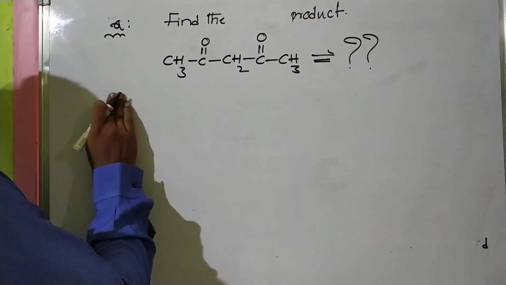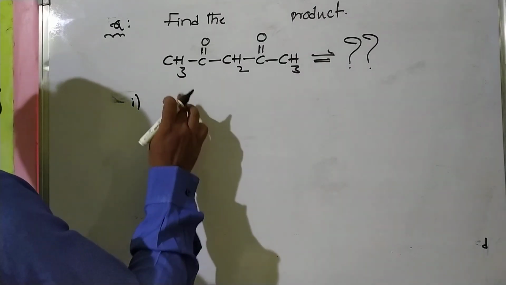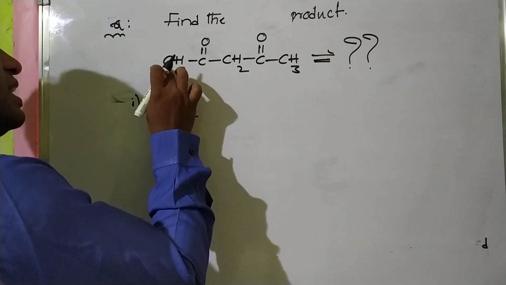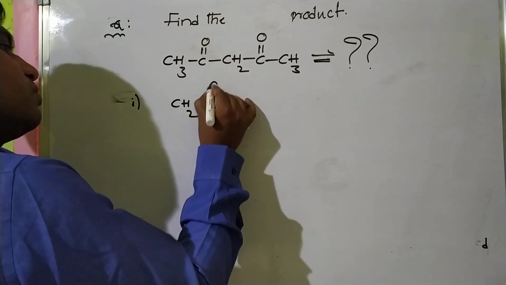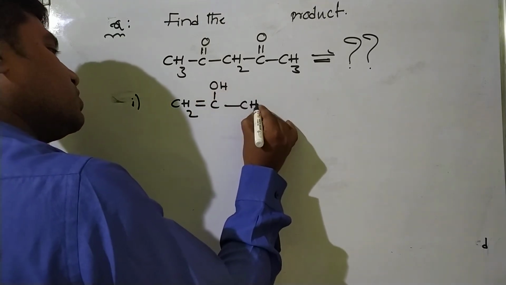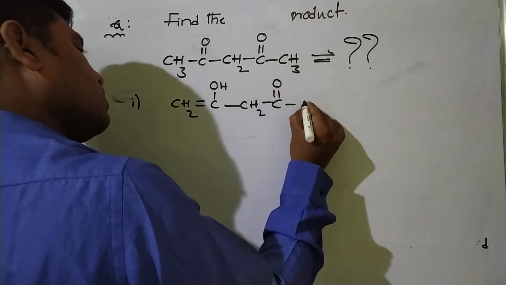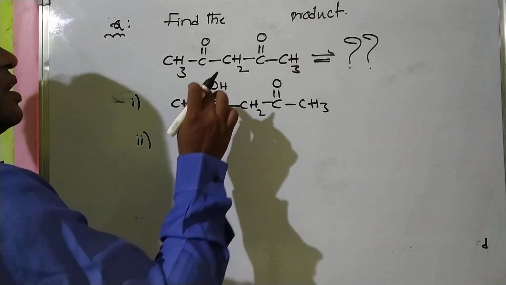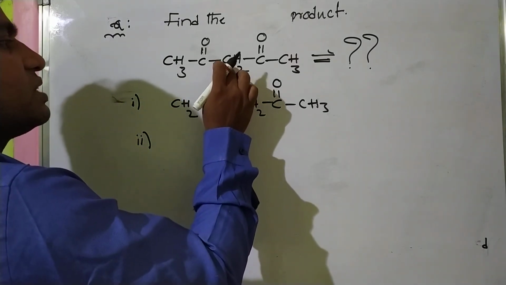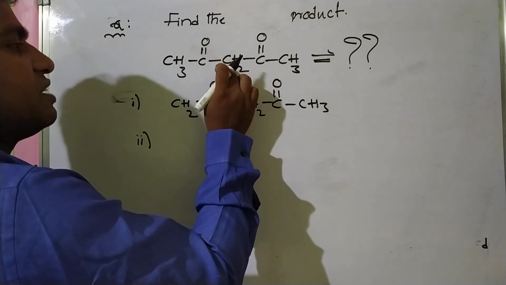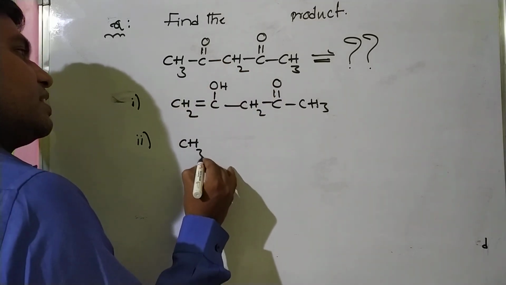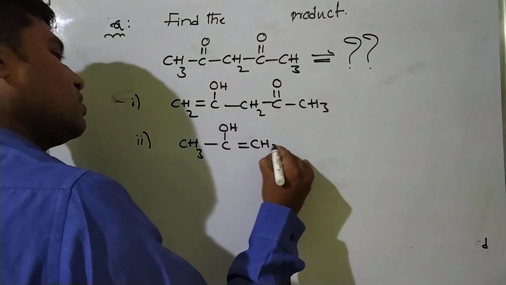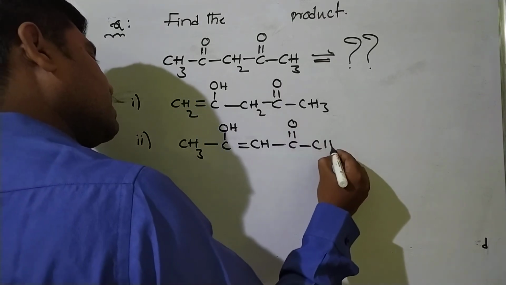The options are: first option, if these hydrogens participate, CH2 double bond COH, CH2 C double bond O CH3. This is option number 1. Now option number 2, if these hydrogens from the active methylene group participate, CH3 COH double bond CH C double bond O CH3. This is the second option.